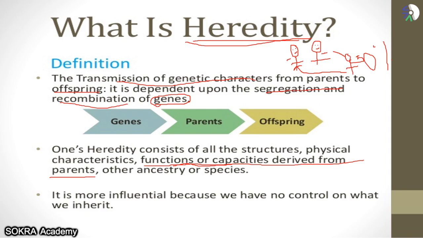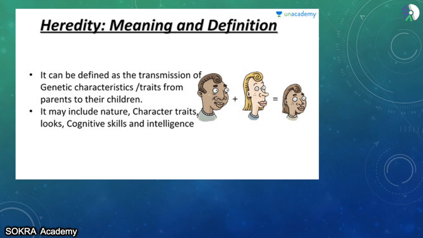Okay. So here is the same thing that I was telling you about, the meaning and the definition of heredity. Now you can see here he is the father and she is the mother. Now look at the child. The child has got so many characteristics of the father. First, the color. The child has got the same color as her father. Look at the nose also. The nose is also the same. Look at the structure of the lips. She has got lips the same as her father.